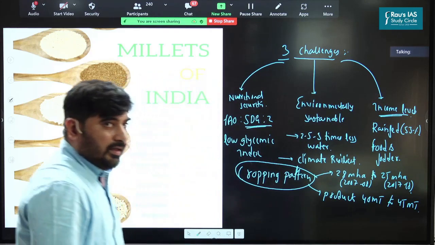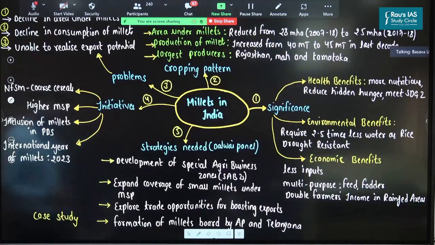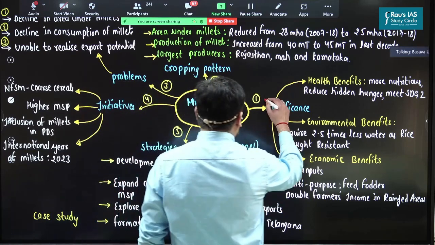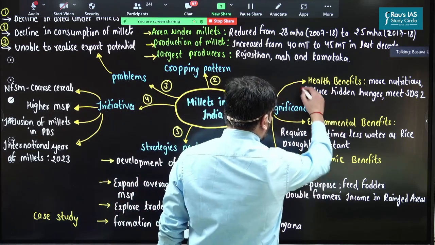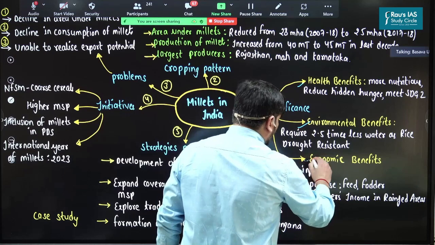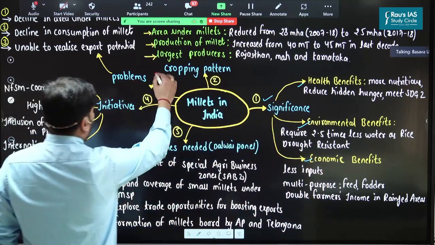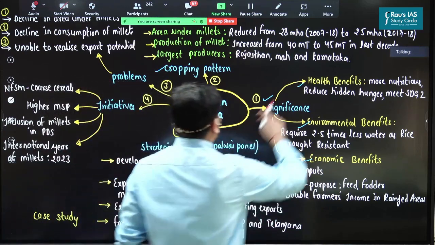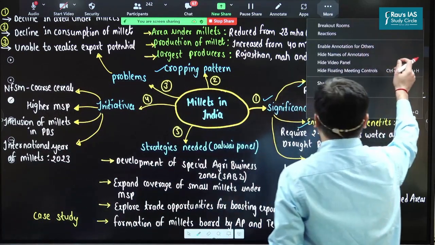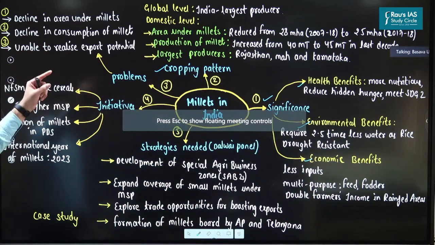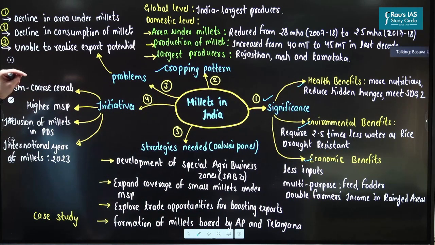So you can see this particular mind map. I hope you can see this mind map, all of you. I have explained the significance of millets in India, health benefits, environmental benefits, and the economic benefits. Then I have also discussed the cropping pattern. At the global level, India is the largest producer, then the domestic level cropping pattern.